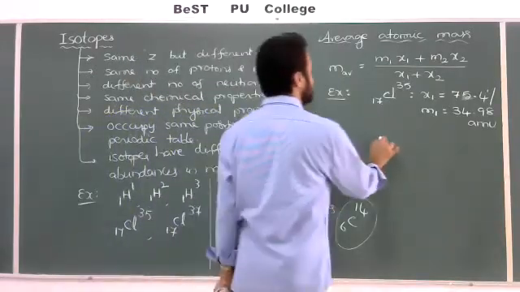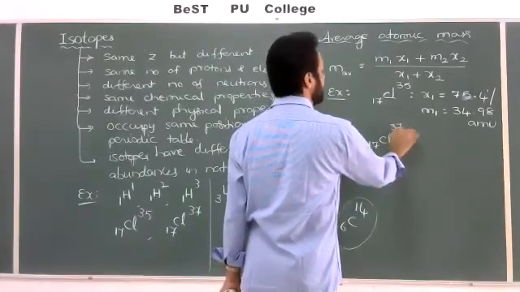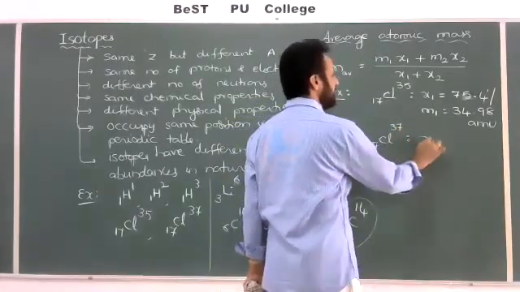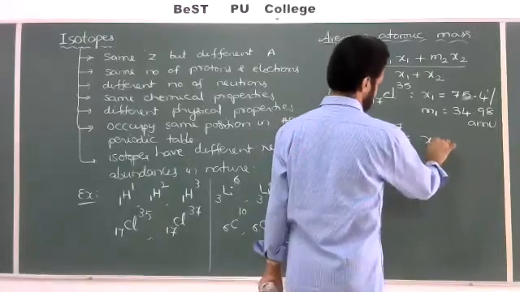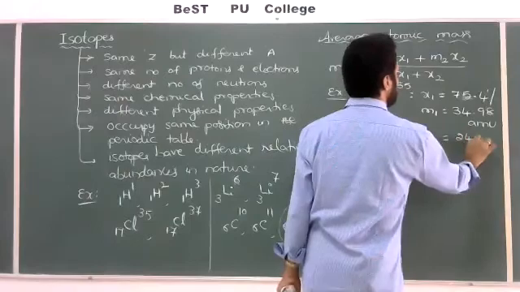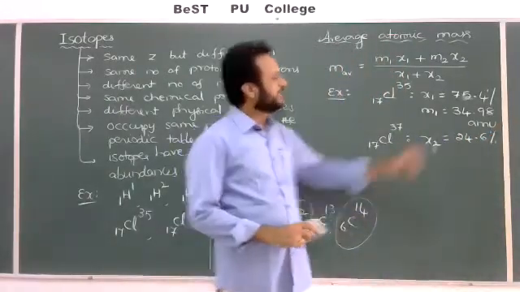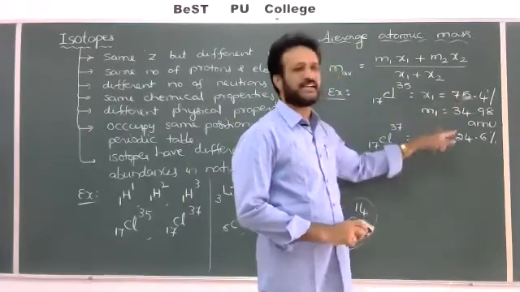And I'll take the second isotope of chlorine, 17, 37. Its availability X2 is 24.6%. One thing you have to understand: by adding these two values, we should get 100%.